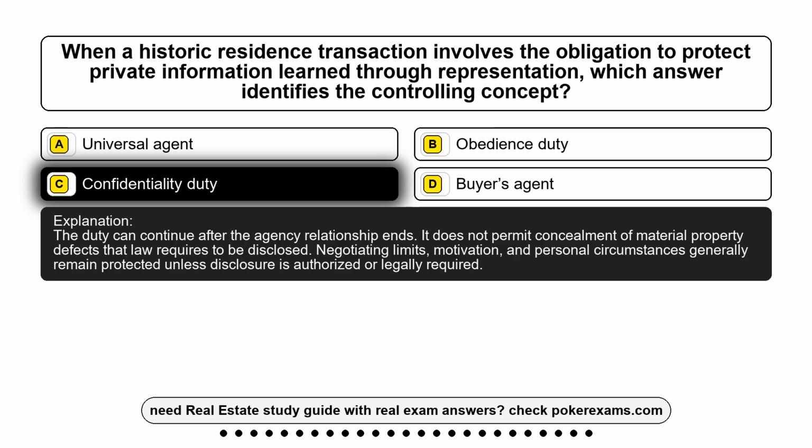The duty can continue after the agency relationship ends. It does not permit concealment of material property defects that law requires to be disclosed. Negotiating limits, motivation, and personal circumstances generally remain protected unless disclosure is authorized or legally required.